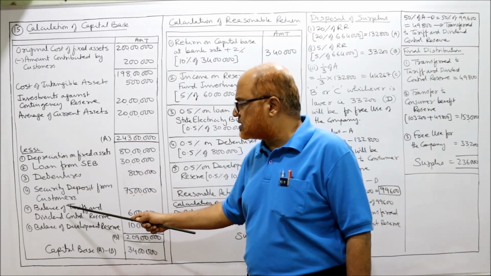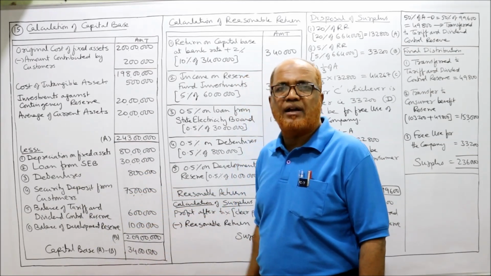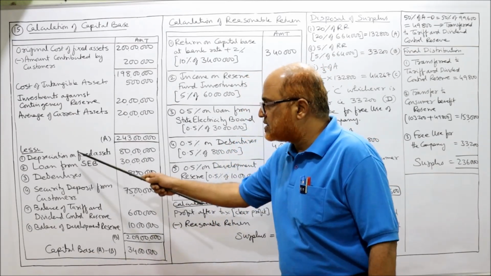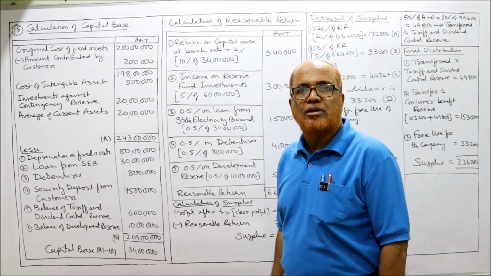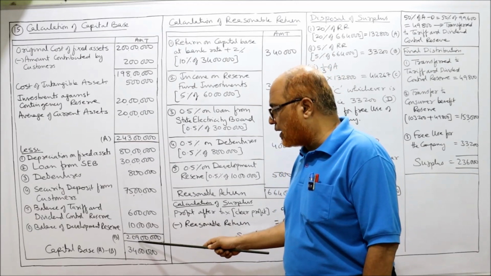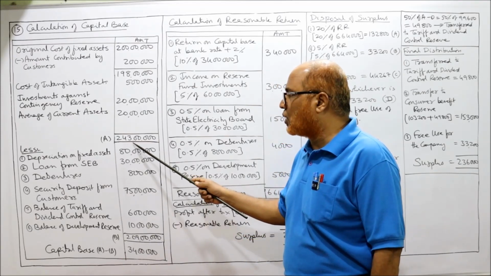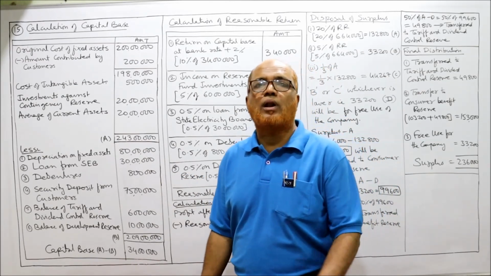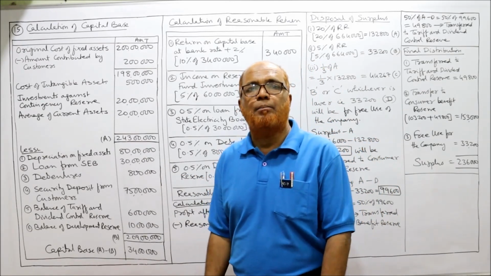Security deposit from customers. Then balance of tariff and dividend control reserve. Balance in development reserve. These are the items of deduction. So total deduction 2 crore 9 lakh. Total addition 2 crore 43 lakh. So 243 minus 209, 34 lakh is the capital base.